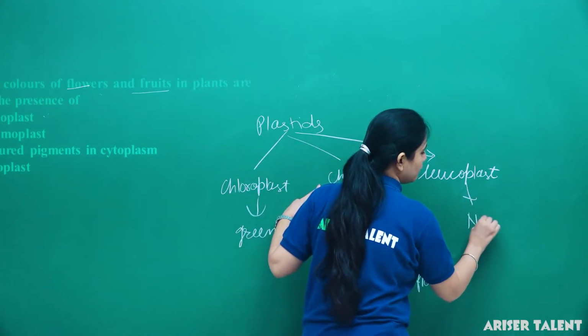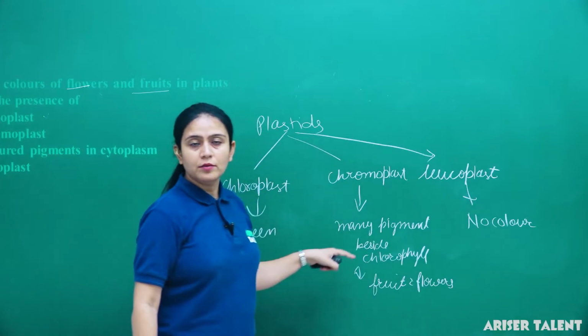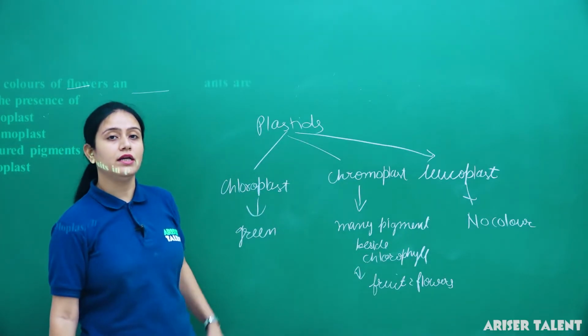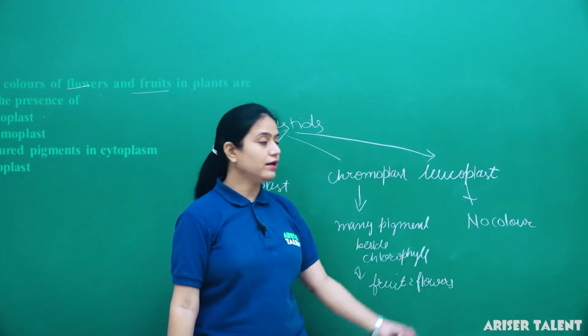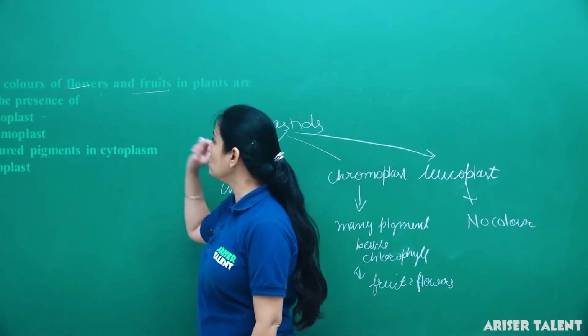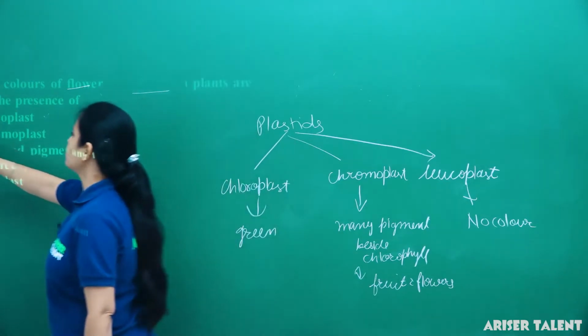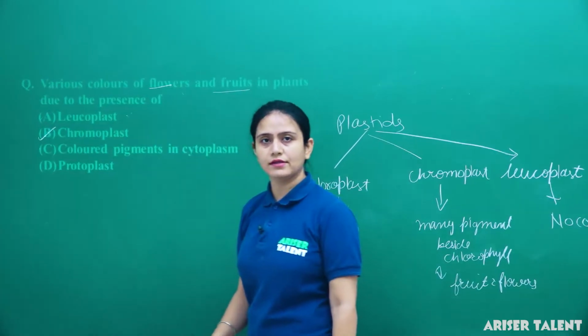Leucoplast, no color. They do not provide any color because they do not contain any pigment. They even store starch, oil and proteins. Okay. So here we can get the answer from these clues that flowers and fruits should have chromoplast. So option B is the correct answer. Clear?